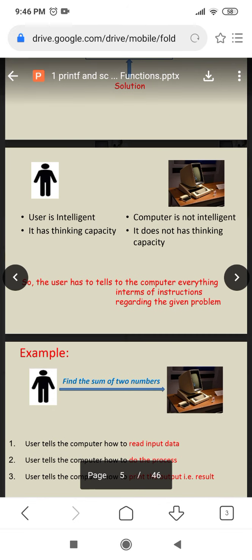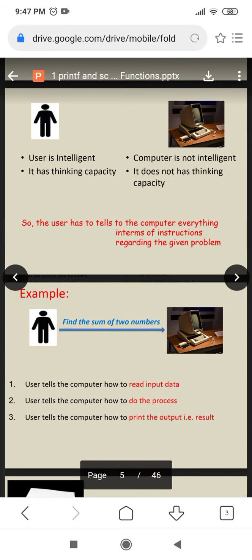Here we can see that the user is intelligent, the computer is not intelligent. It has thinking capacity. It does not have thinking capacity. When does the computer become intelligent? When the user gives the data and solution, so that it can process it and display the output on the monitor. So the user has to tell the computer everything in terms of instructions regarding the given problem. So we have to give the instructions to the computer so that the computer will solve the problem in a very easy way.